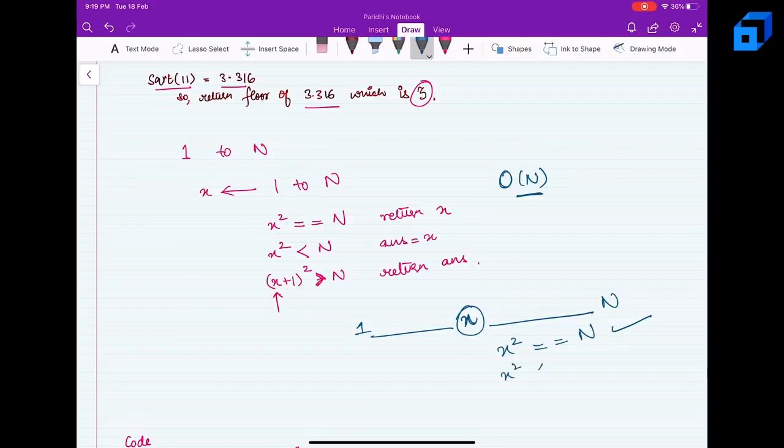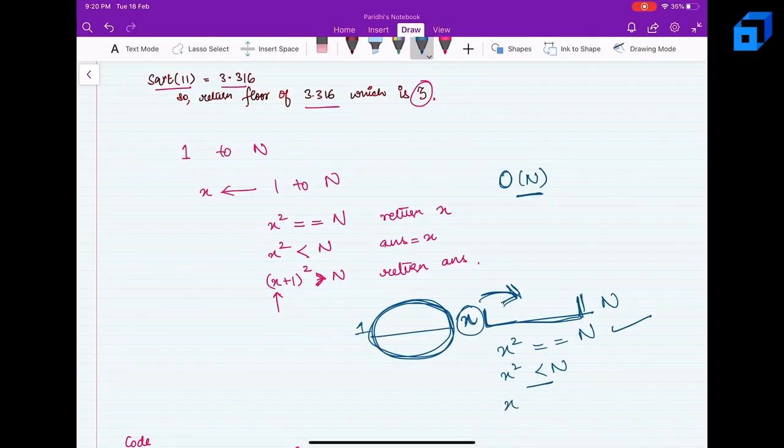But if it's less than n, then the values lesser than x cannot be the answer. It's quite possible that x or any value greater than x can be the answer. So we can reduce our search space and search from x to n.